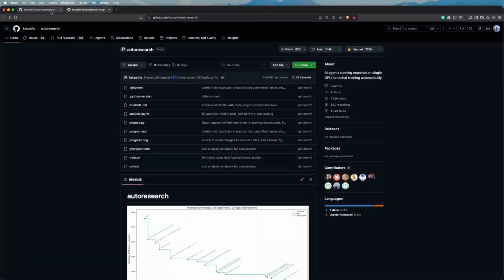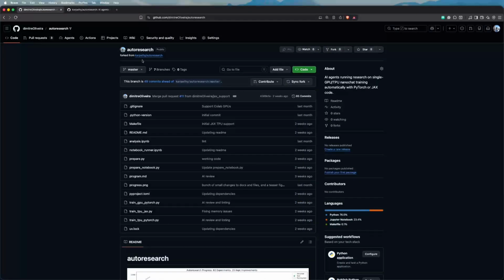I created my repository, this one here, which is a fork from the original one. And what I do here is that I enable Autoresearch to be able to run on Google Colab environment, which is accessible for anyone for free. And you can run it on GPUs or TPUs using either PyTorch, which is the original one, or JAX. So the original code runs on GPU using PyTorch. In my case here, you can use PyTorch on GPU or TPU. I use JAX on TPUs. Okay, let me go over the modifications that I did here.